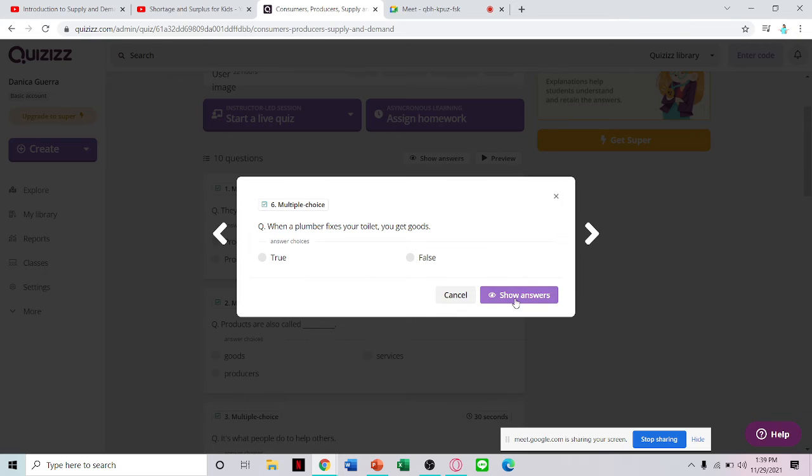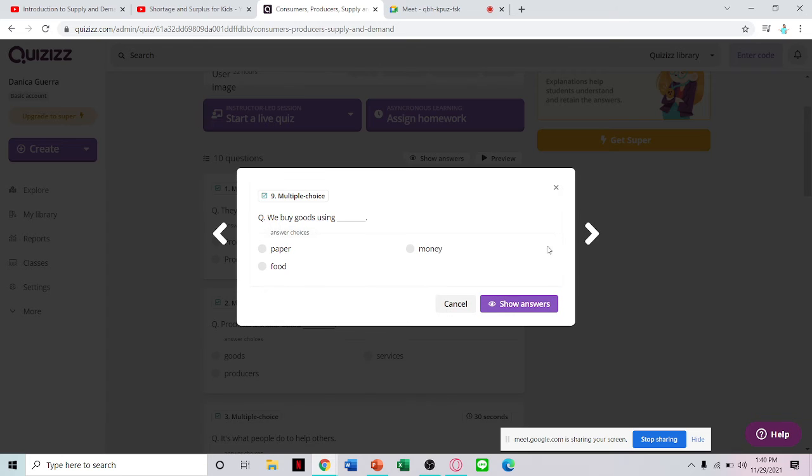When a plumber fixes your toilet, you get goods. True or false? False, because you get services. Farmers are producers. True or false? True. They produce products, they grow products. We pay to get products. True or false?